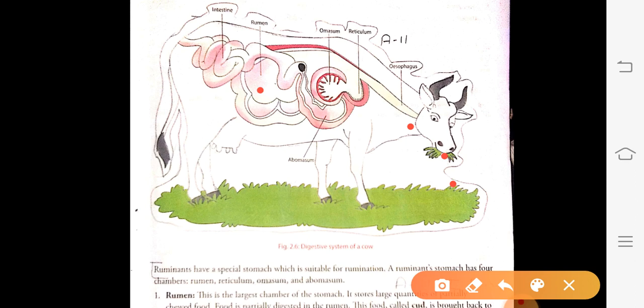Rumen is the largest chamber of the ruminant stomach, in which the partially chewed food is stored.